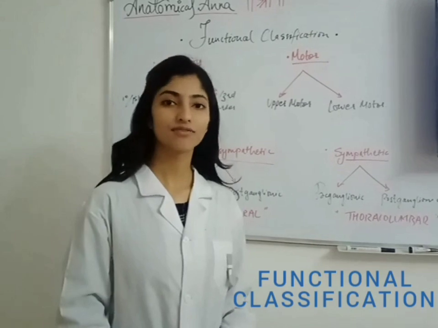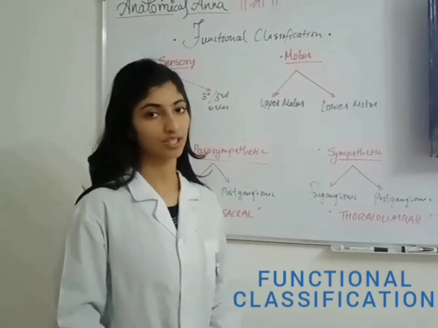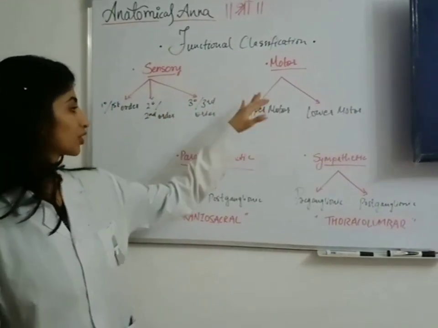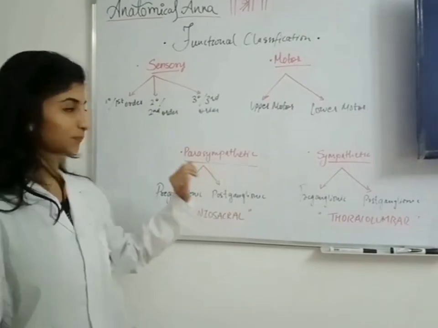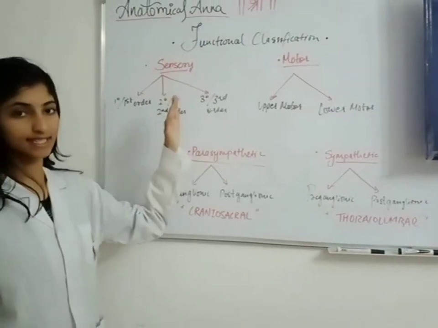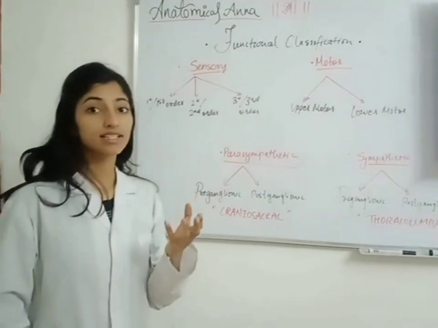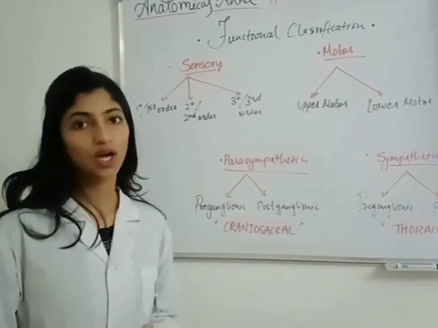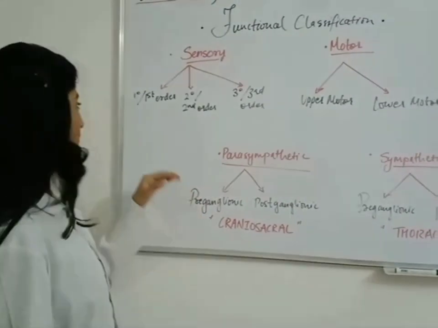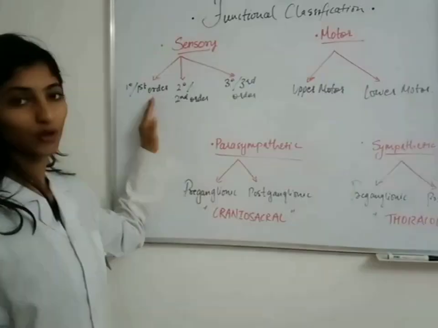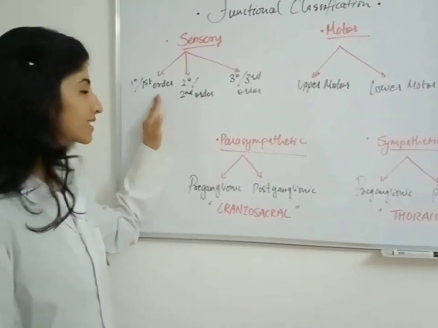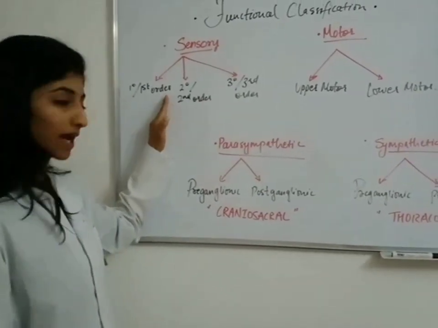Now we are going to classify neurons according to their function. There are sensory, motor and autonomic. In sensory, we receive the stimulus from our surroundings. In the first order neuron, the receptor will send this stimulus to the spinal cord.